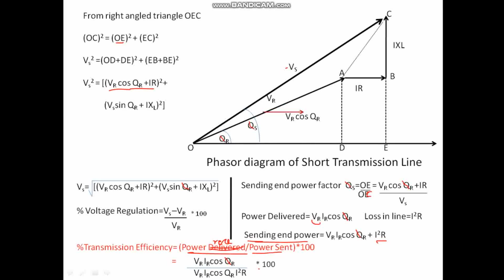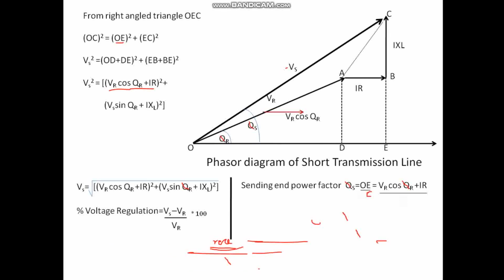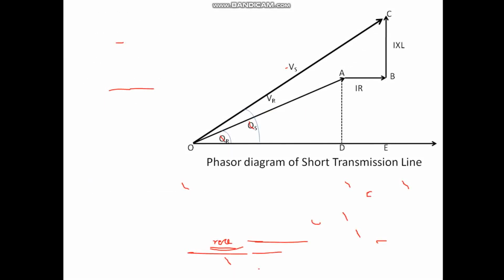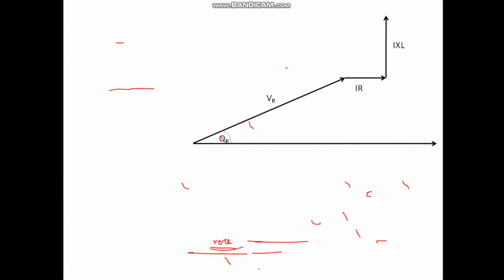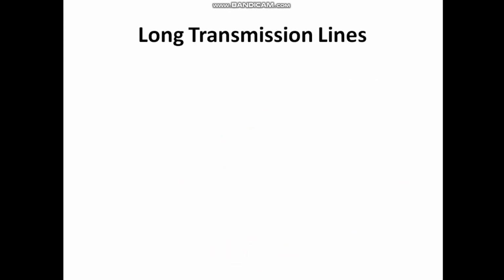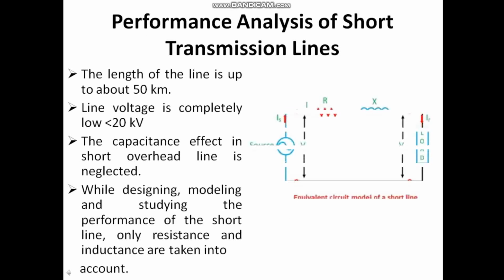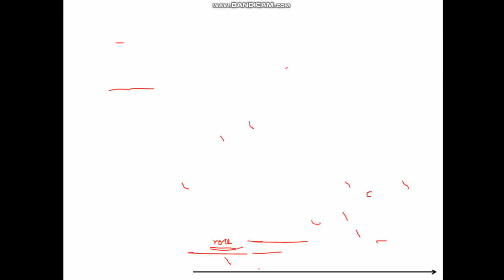So what you have to do is, from your side, first draw the equivalent circuit of the short transmission line, right? Depending on my explanation, you have to yourself draw the short transmission line's phasor diagram, right?